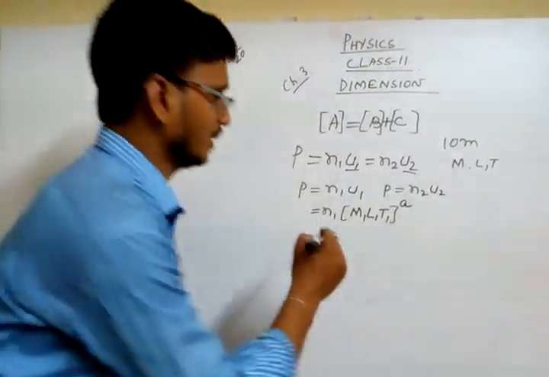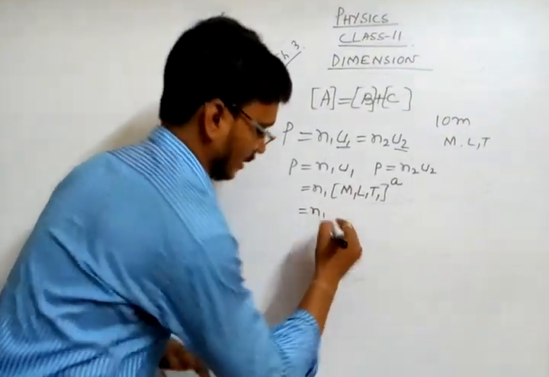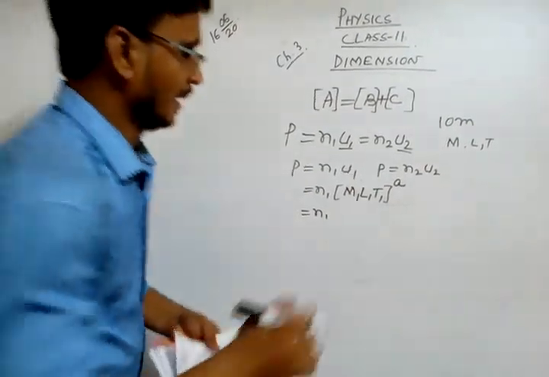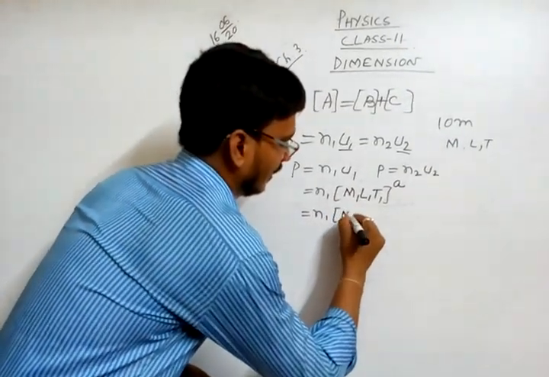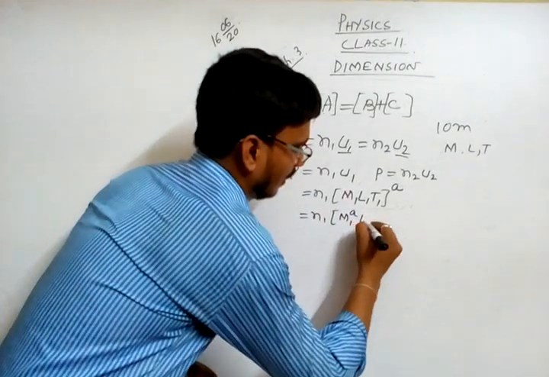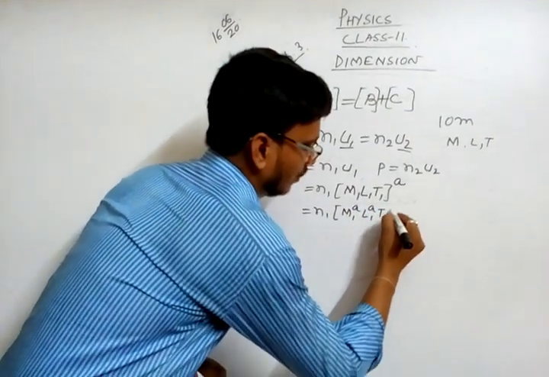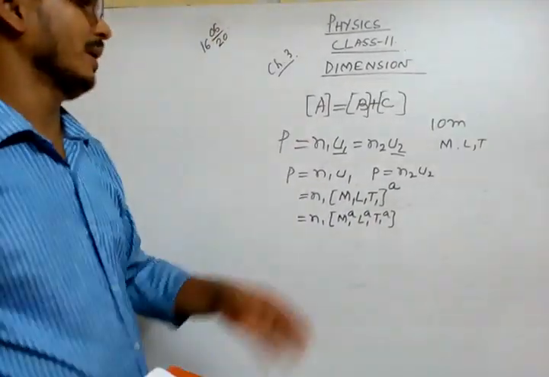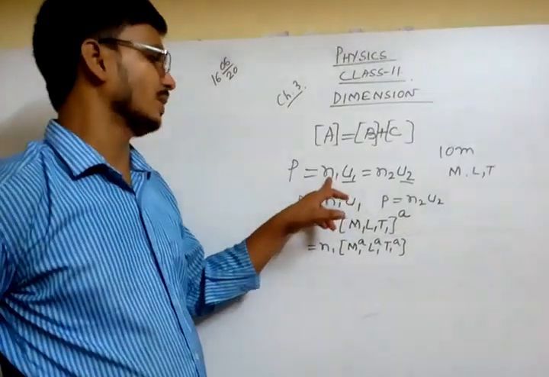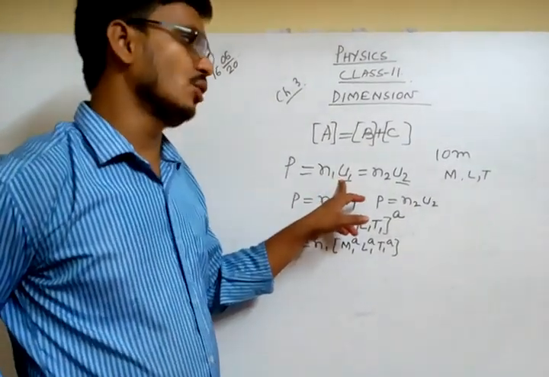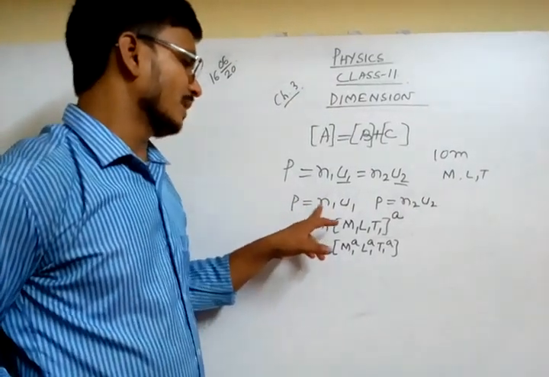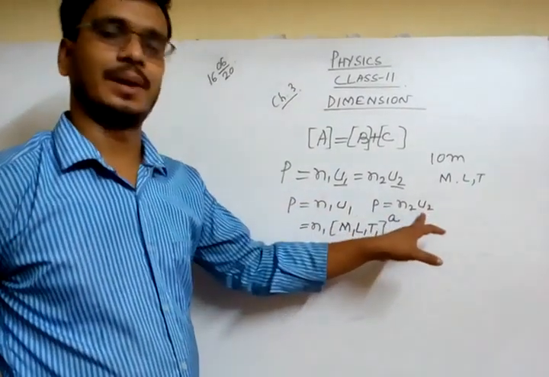So this equation we can write as given in the book: N1 M1^A L1^A T1^A. I am taking one equation which has the numerical value and the unit. Now I can write this separately.